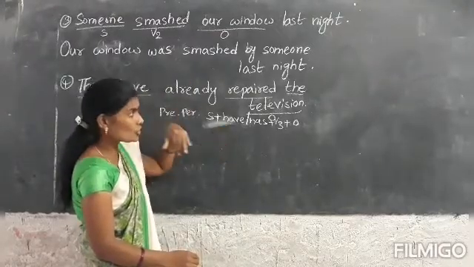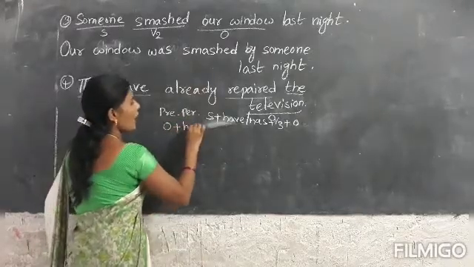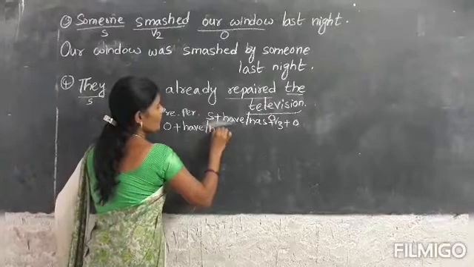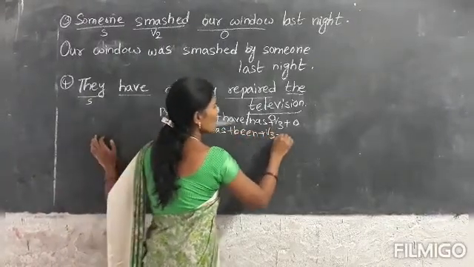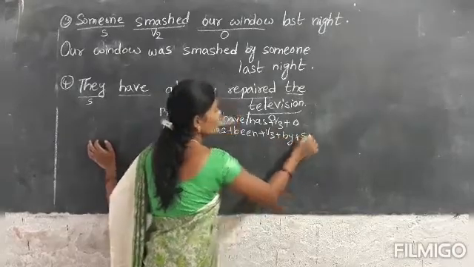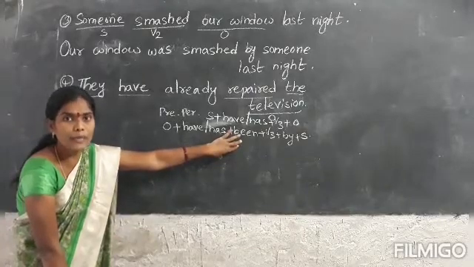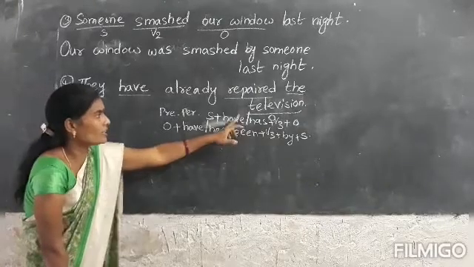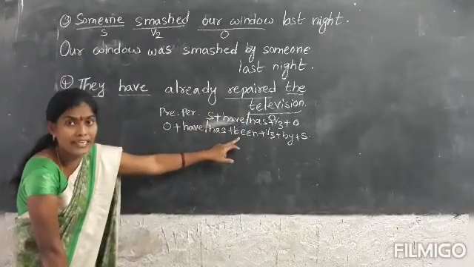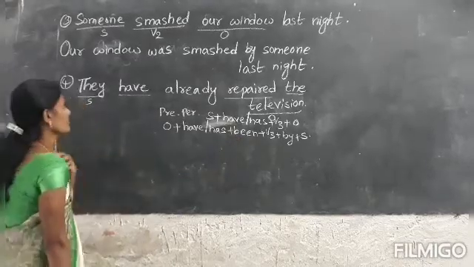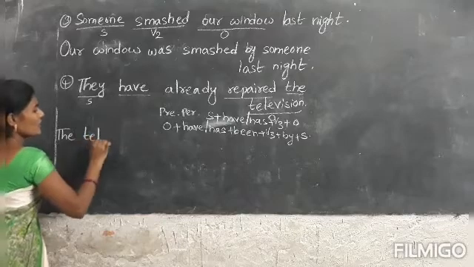So when we are changing present perfect into passive, it is object plus have or has plus been plus verb third form plus by plus subject. Extra we have to keep been. We have to change the subject into object, object into subject, and extra we have to keep been. Okay? Now I am changing. The object first, I am writing.